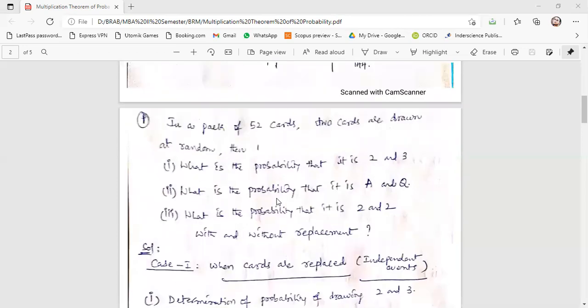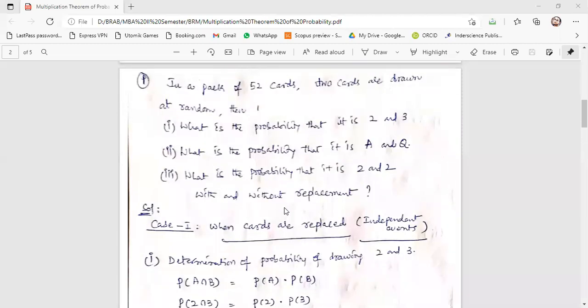See here, the second problem is there. So write down this problem. In a pack of 52 cards, 2 cards are drawn at random. Then what is the probability that it is 2 and 3? Next, what is the probability that it is A and Q? Now, what is the probability that it is 2 and 2? So with and without replacement again.